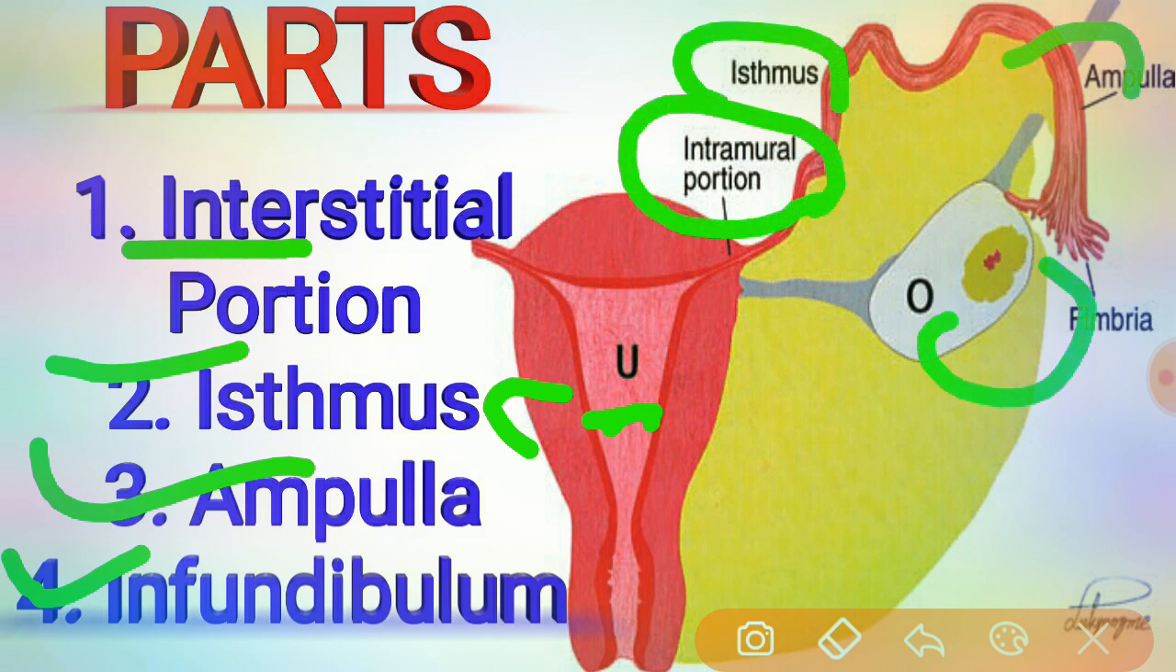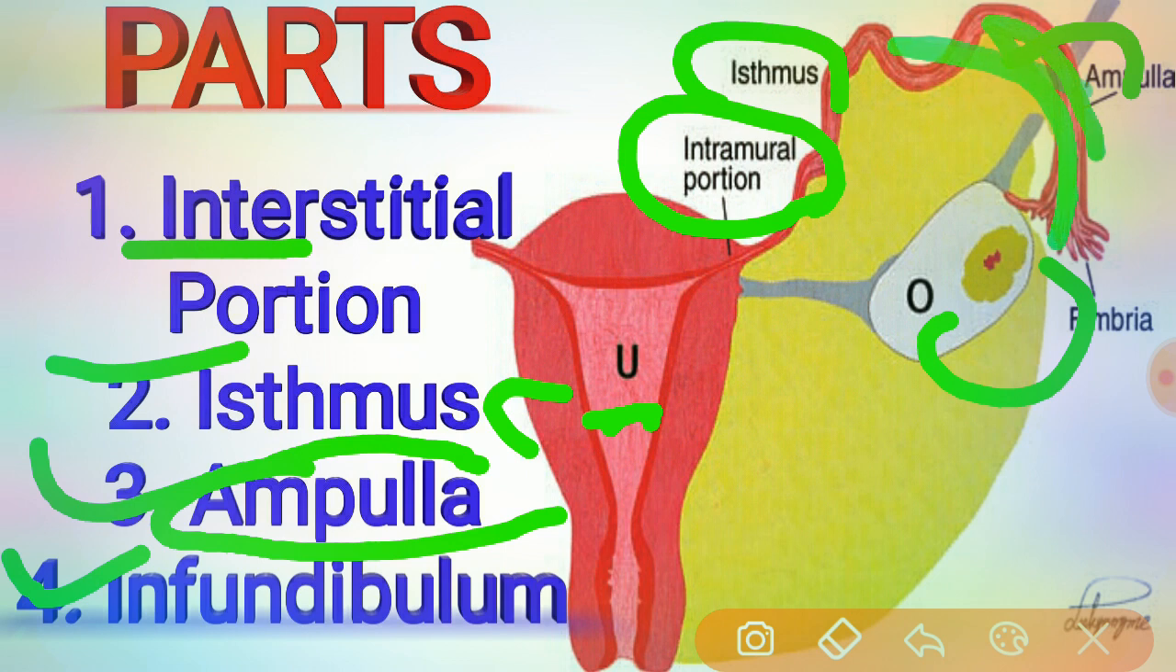The ampulla is the wider portion where fertilization usually occurs. It is approximately 5 centimeters long. It is the largest and longest portion of the tube. This is the longest and largest portion of the fallopian tubes.